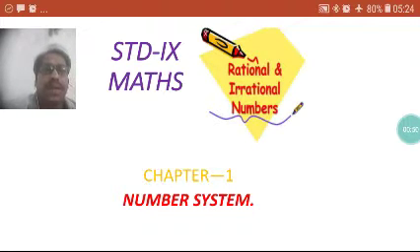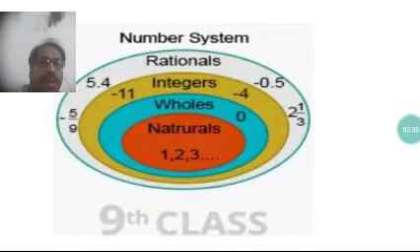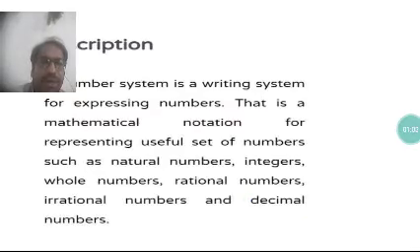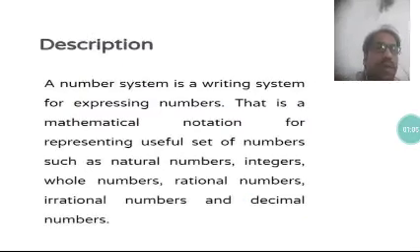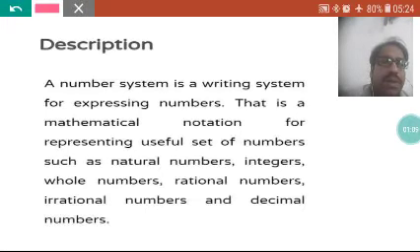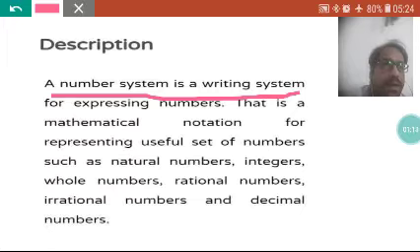So here we are going to start our first chapter, that is called Number System, of your book. And what is number system? Number is a family of many things. Okay, we'll discuss that also. First of all, what is the meaning of number system? Number system is a writing system. It is a mathematical notation, like symbols.